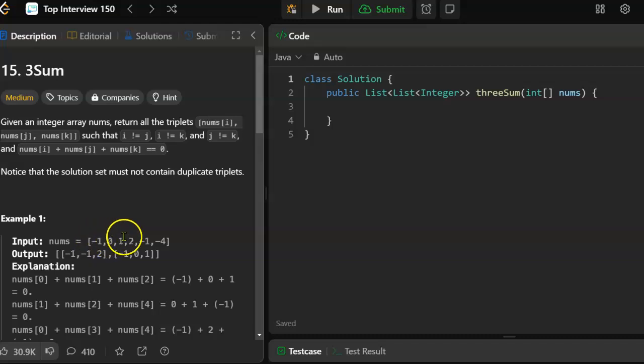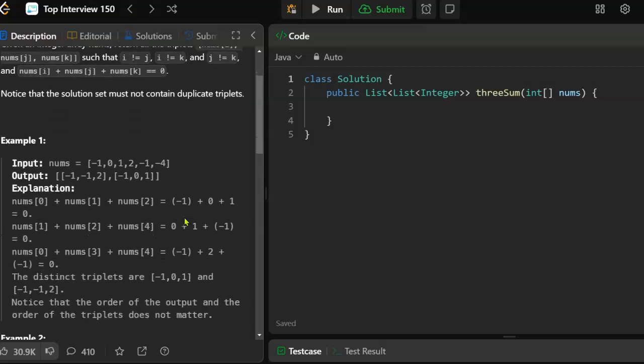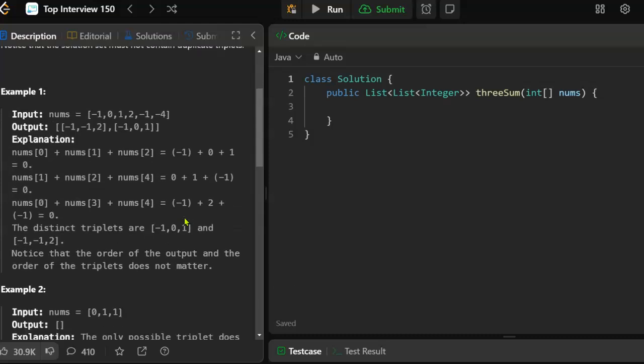And then -1, 0, -1. And then -1, 0, -4. Then we'll go to -1, 1, 2, -1, 1, -1, etc. So it's O of n cubed because we've got a loop in a loop in a loop.